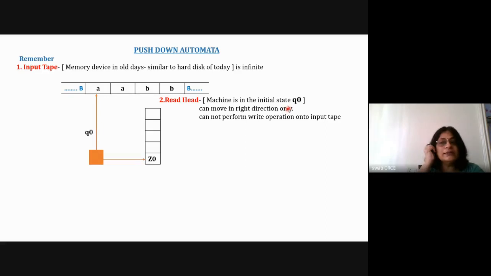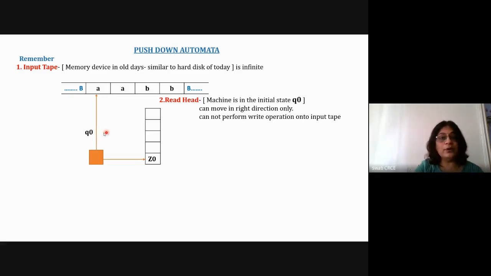Now I'll tell you about the difference between a Turing machine and a pushdown machine. In a pushdown machine, this read head will continuously go to the right. But in a Turing machine, the power is added in that the read head can not only read but also perform the write operation. So it can read as well as write, and it can go to the left or to the right. So this is about the Turing machine.